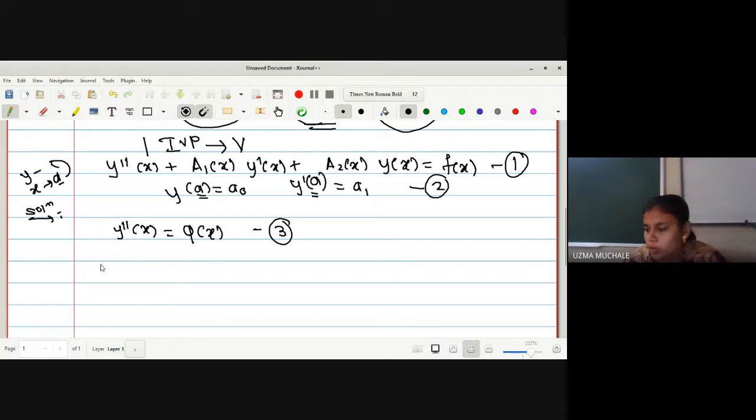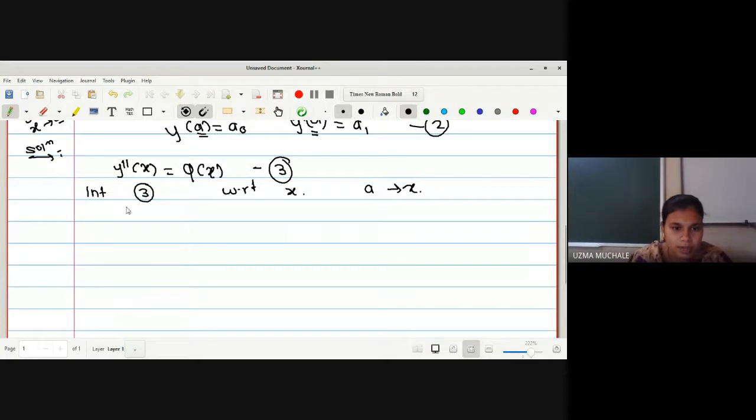Now what we have to do is integrate equation number 3 with respect to x under the limits a to x. While integrating within the limits a to x, instead of x we use t.